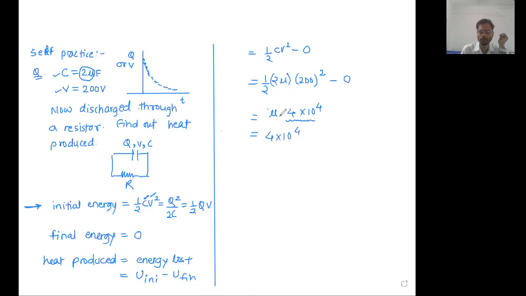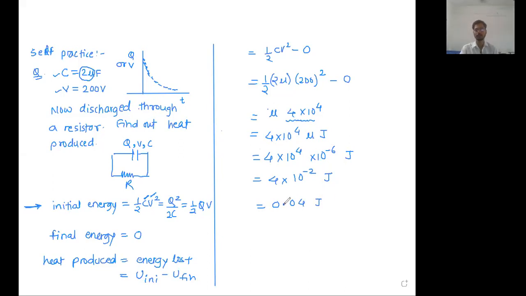4 into 10 raised to 4. This micro as it is. And you can directly write joule also. Or you can just write like this: 4 into 10 raised to 4. This micro can be written as 10 raised to minus 6. This joule as it is. Minus 6 plus 4 is minus 2. These many joule. And minus 2 and 4 you can figure out that as 0.04 joule.